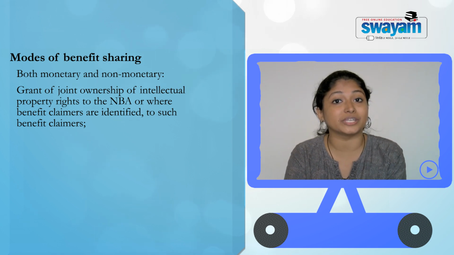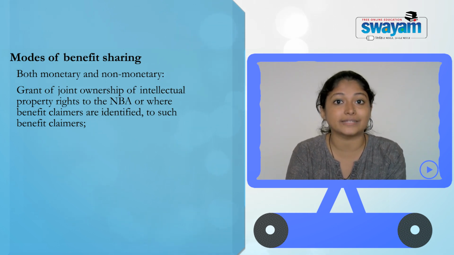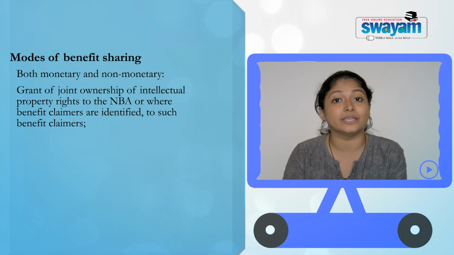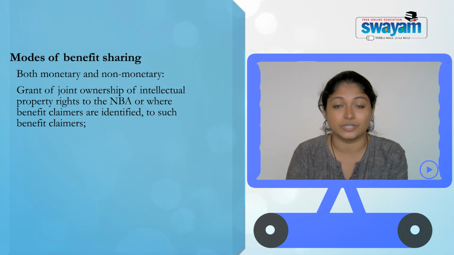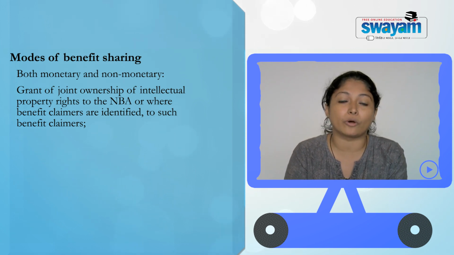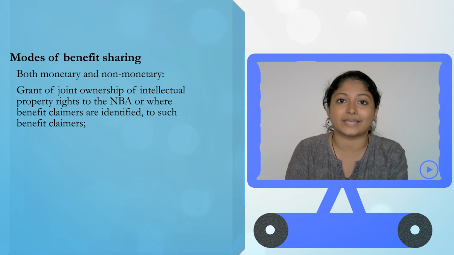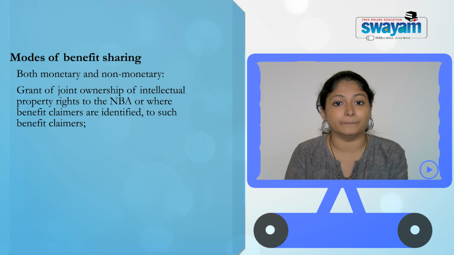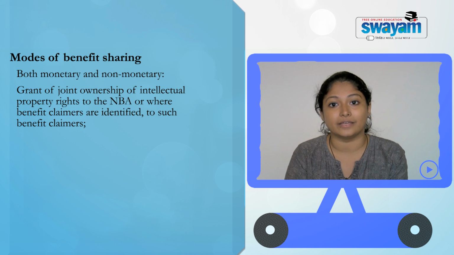And there is another provision in section 41 that says that the biodiversity management committees, which are also a statutory body established under the act, have to be consulted whenever NBA or SBB is making a decision over the access of these resources from within their jurisdiction. A lot of times BMCs will be consulted instead of the local bodies. That is what the practice has been. So this is how the entire regulation and access mechanism under the Indian regulation goes.